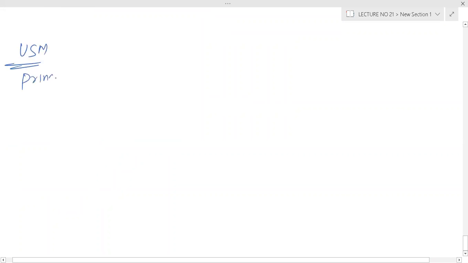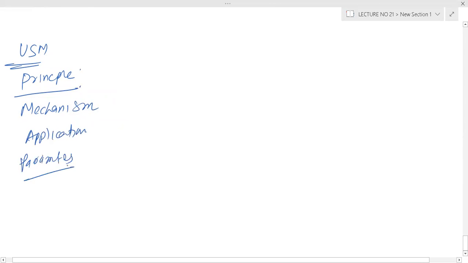What is the mechanism of metal removal? Then application, then parameters. So the basic USM process is ultrasonic machining. What happens in this?